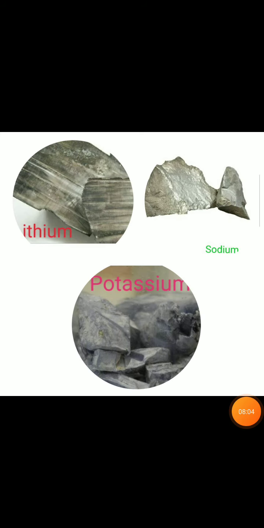Here, for exception, we have three metals: lithium, sodium, and potassium. They are so soft that they can be cut with a knife. They have low melting points. So, this is about the exceptions in physical properties of metals and nonmetals.